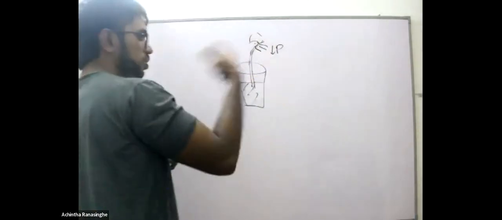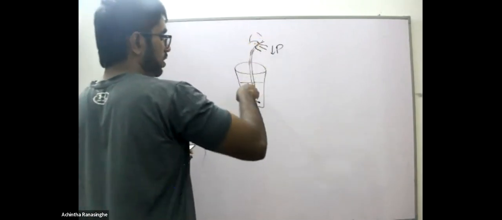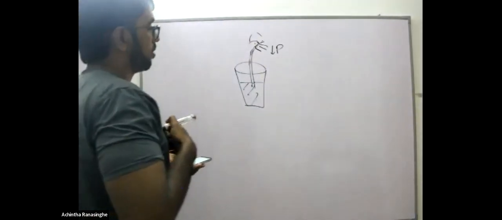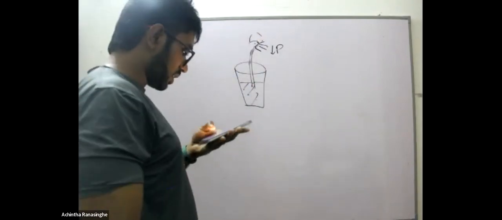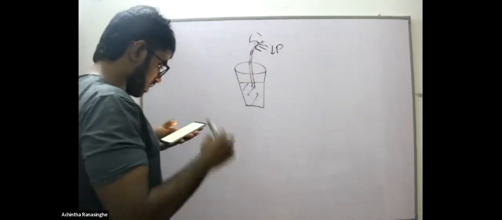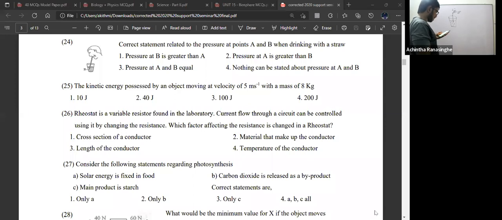Initially, a rush of air particles comes to the mouth. So the pressure suddenly becomes very low in this place, and then the liquid comes through the jug or the vessel to the mouth. So what is the correct statement? Which pressure is greater than capital A? Pressure at capital B is greater than capital A.